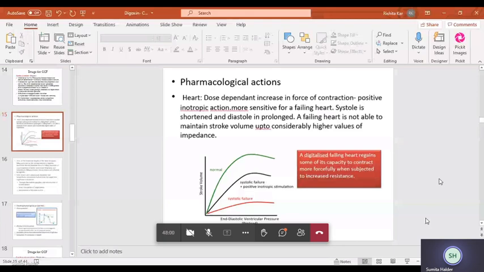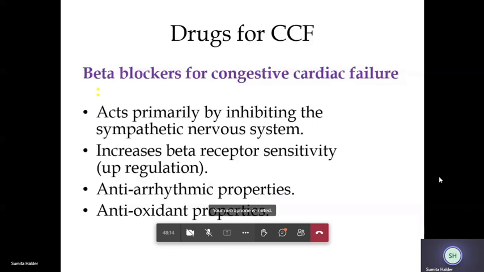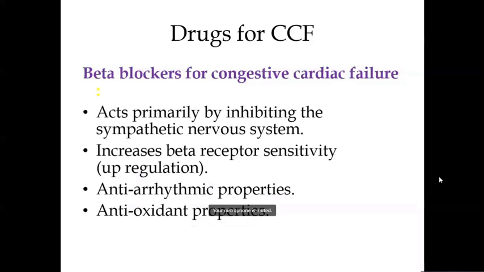So, beta blockers we have discussed when we studied antihypertensive drugs and also drugs in ischemia. Beta blockers will come time and again because they help to reduce the work done by the heart by reducing the myocardial oxygen demand. They act primarily by inhibiting the beta 1 receptors of the heart.